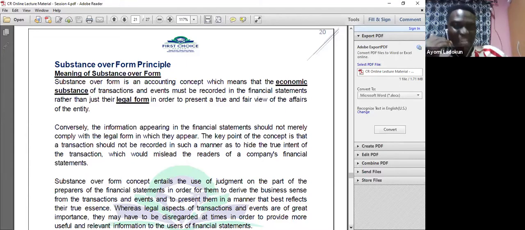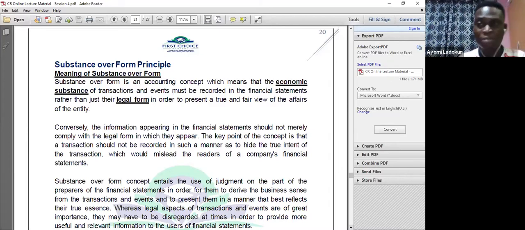Any item that you bought that is worth 1 million naira should be capitalized as an asset. And you now bought a transformer that is worth 700 million. The question now is this: can you recognize that transformer as an asset?